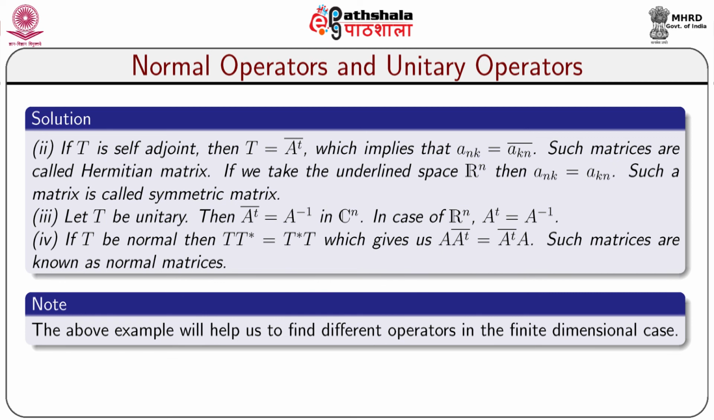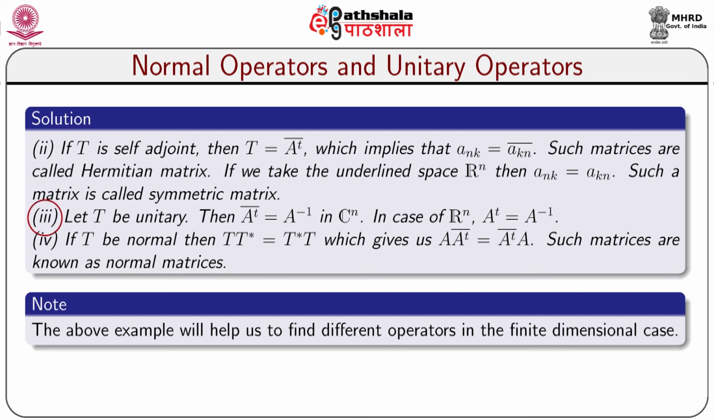For the second part, if T is self-adjoint, then A equals A transpose bar, which implies that A n k equals A k n bar. Such matrices are called Hermitian matrices. If we take the underlying space Rn, that is the space of all n-tuples with real coordinates, then A n k equals A k n. Such a matrix is called a symmetric matrix.